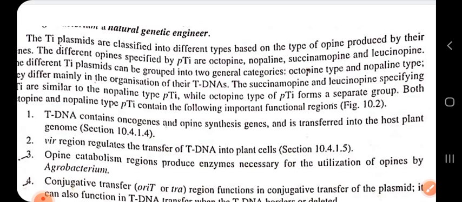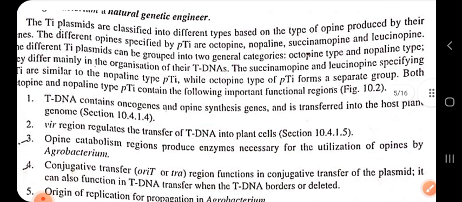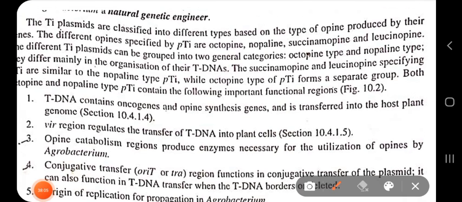So I have said that this Ti plasmid can be classified into different types based on the type of opine produced by their genes.